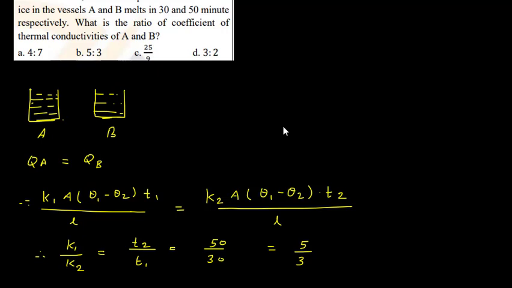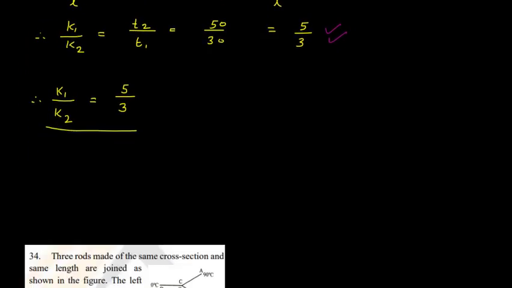So the value of T2 is 50 and the value of T1 is 30. So 50 upon 30, that gives me 5 upon 3. So here the value is 5 upon 3. The ratio is 5 upon 3.